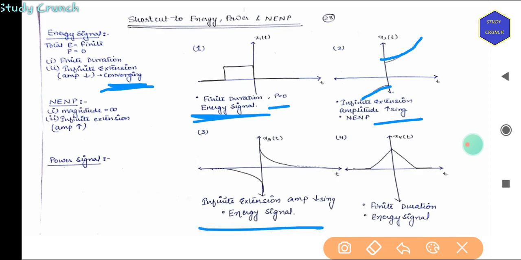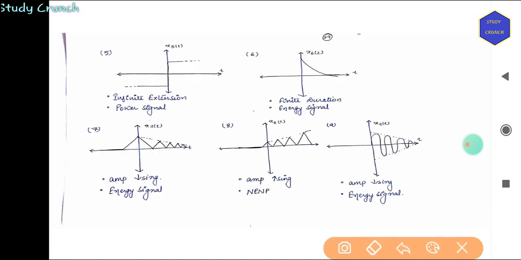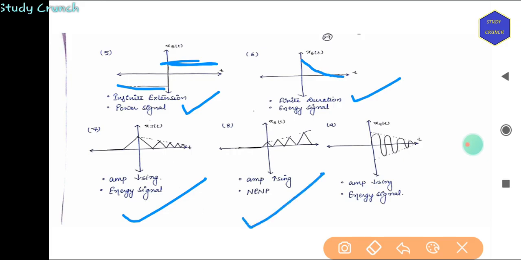This is infinite extension but converging, so energy. Finite duration signals, again converging, so it is energy. Then we have an extension, but this is a power signal. Then we have a decreasing, converging signal, finite duration, energy. This is also, in this amplitude is decreasing, energy signal. Amplitude is increasing, so neither energy nor power. Then we have a converging amplitude, then it is an energy signal.